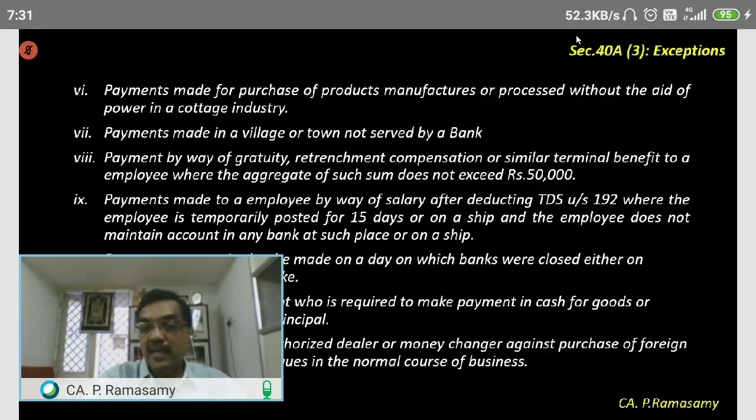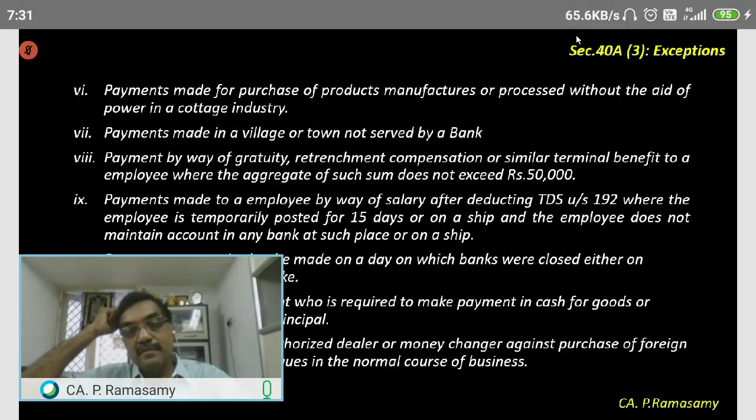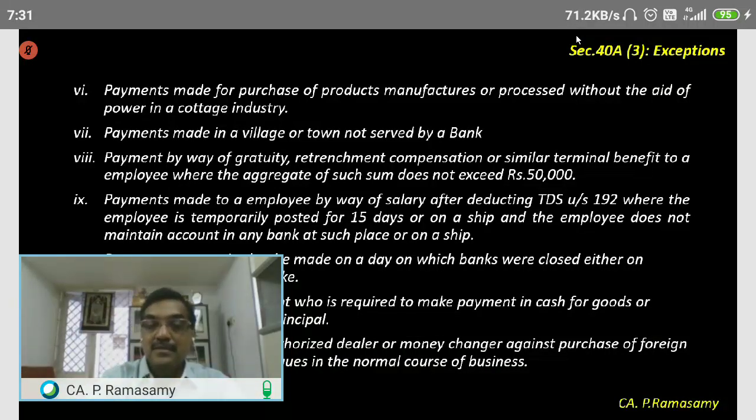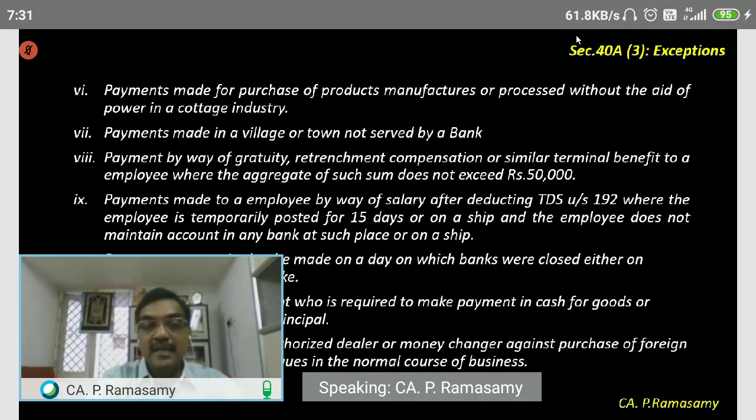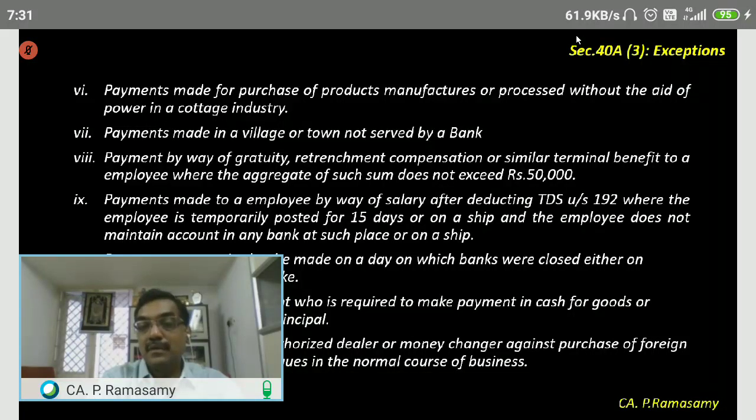If I go to a village and purchase agricultural produce or handicrafts, and pay 55,000 rupees in cash, still that is allowed as a deduction. No disallowance means no adding back. So these are all exceptions. Rule 6DD is listing down the exceptions to cash payment. Understood.